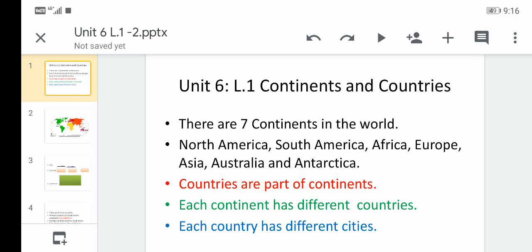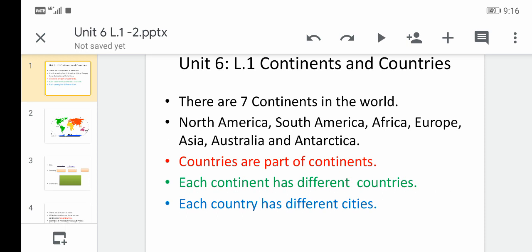Unit 6, Lesson 1, Continents and Countries. We live on planet Earth. We live inside continents because we do not, of course, live in the oceans. As planet Earth consists of continents and oceans, we live in continents. Let's recall the names of the continents.